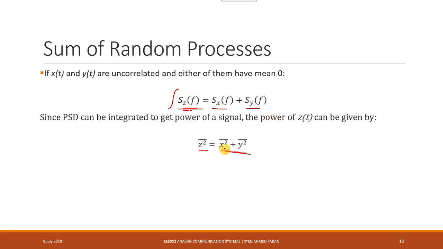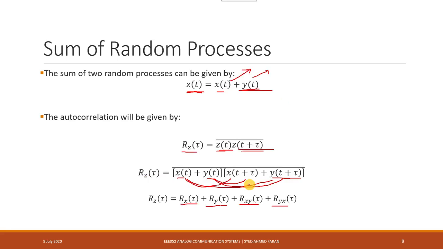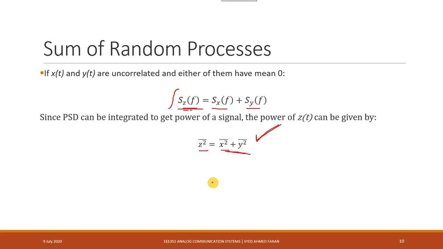Whatever we had studied in this lecture, the most important thing is that you remember these small points: if we have a WSS process or a stationary process, these kinds of properties are applicable, that we can add their individual powers, or their PSD would look something like this, and the autocorrelation function would look something like this, and the last thing that we studied in the slide, that the output PSD of the process that passes through an LTI system would look something like this. These are some of the things that you need to remember, that will be useful for the computations that we will see in future problems.